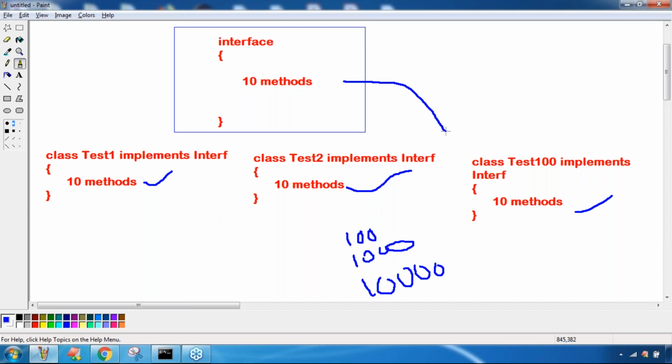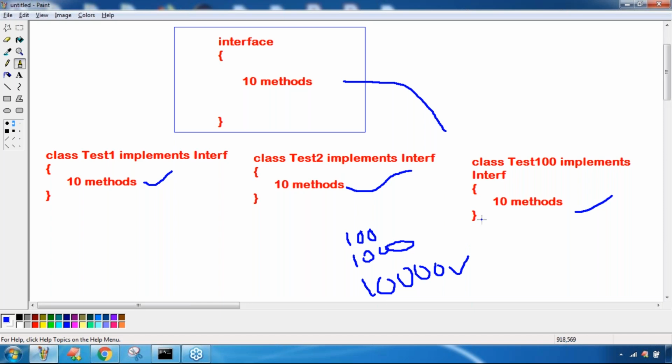Yes, friends. Are you in the position to understand? As the age of the interface increases, the number of implementation classes keeps on increasing. Now take very special care about this. What is the point here? Observe carefully. The important conclusion is that as the age increases, the number of implementation classes keeps on increasing. As of now, 10,000 implementation classes are there.